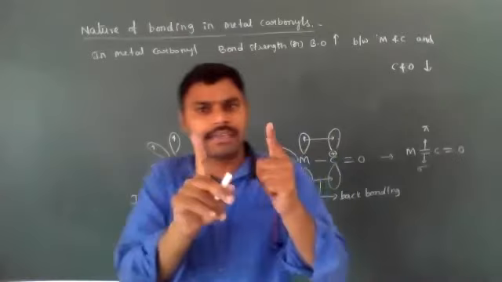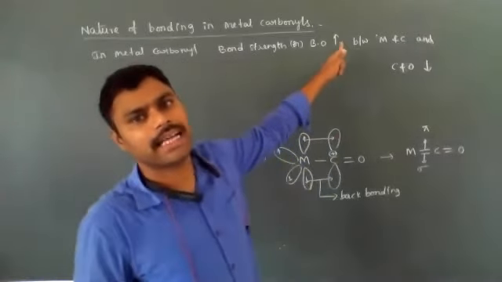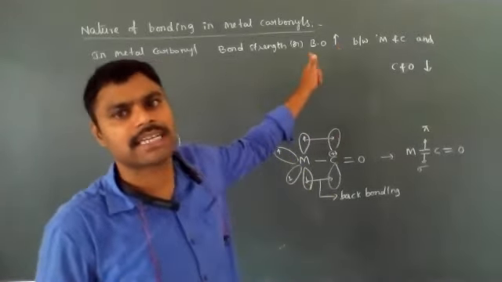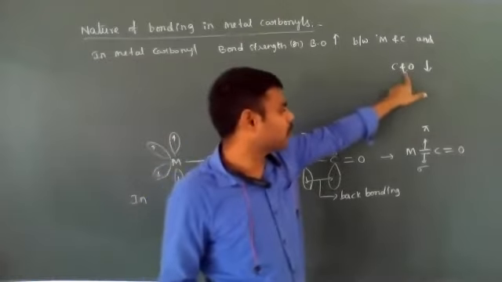Between the metal and carbon, bond order and bond strength increase, but between carbon and oxygen it decreases.